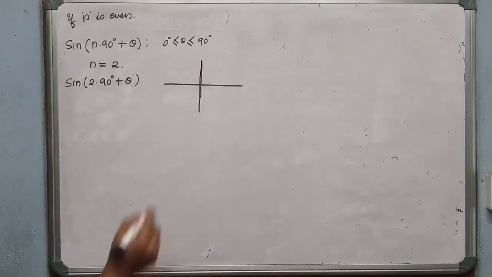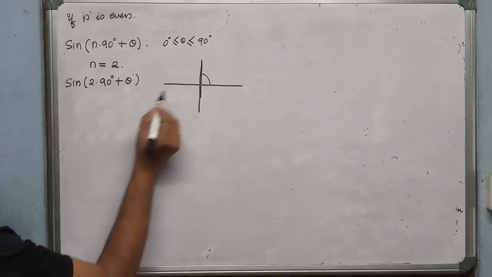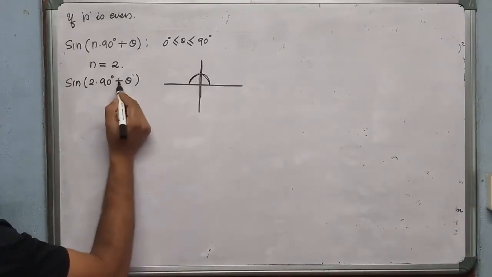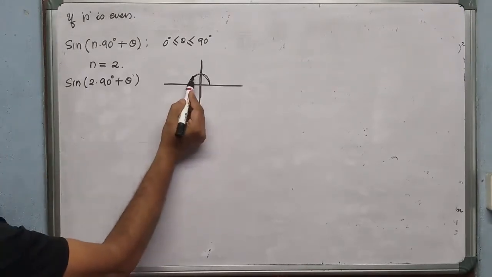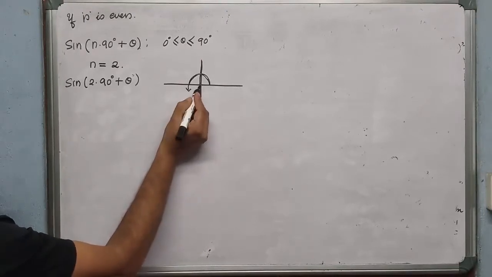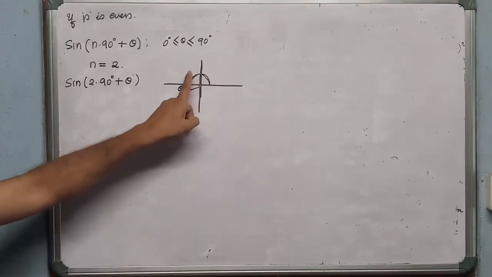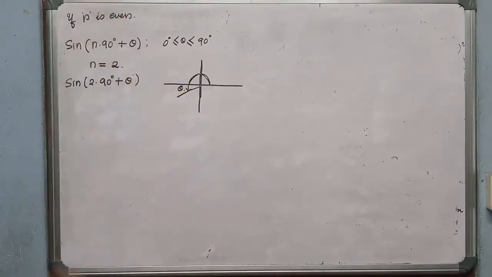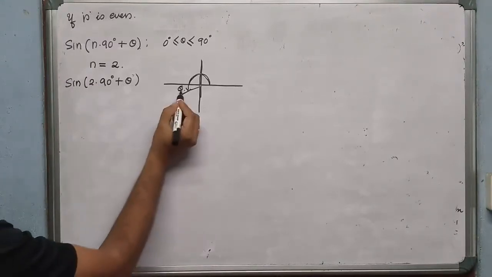2 × 90 plus theta means I'll start from this axis, the x-axis. This is 190, 290. 2 × 90 plus theta means further direction a little bit, so you have to go to the third quadrant. Theta may be 1 degree, 2 degree, 3 degree, 30 degree, 40 degree. Now theta lies over here. Plus means further direction. Minus means that you have to go in the backward direction. Sine (2 × 90 plus theta) lies in the third quadrant.